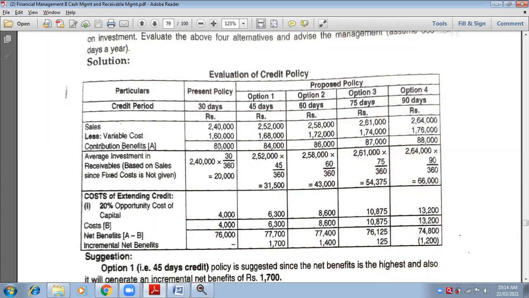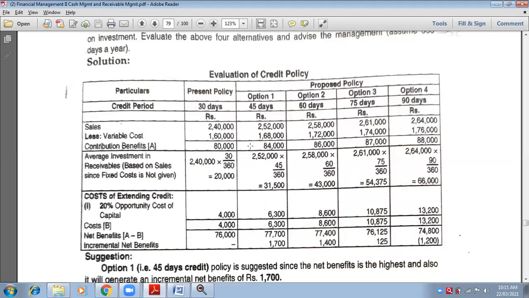Sales is 2,40,000. Contribution is 80,000 in the first case, present policy. So 2,40,000 minus 80,000 will give you the variable cost. Tell me what is variable cost? 1,60,000 in present policy. But you have to keep this 1,60,000 in the bracket because variable cost is deducted. Second, option number 1: 2,52,000 minus 84,000. Sales minus contribution will give you variable cost. Tell me variable cost of option 1. 1,68,000. In the bracket.